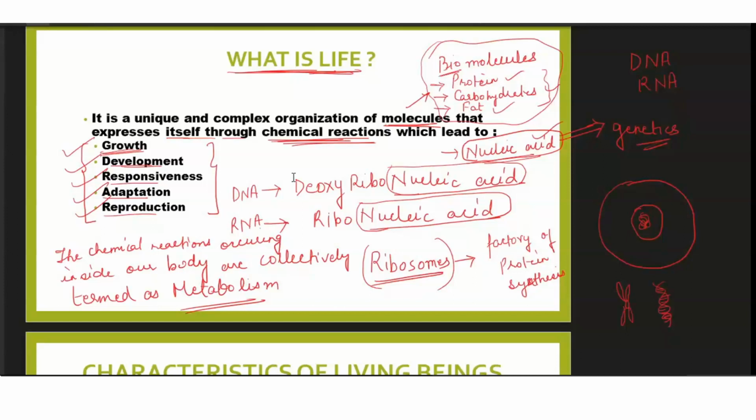That pen already is a non-living object. It does not have life inside it, which means that it will not show any growth. It will not show any development, responsiveness, adaptation, and it will also not reproduce, right? Because all these phenomena are characteristics of a living body, where there are chemical reactions occurring inside the cell, but that does not happen in the case of a non-living object.